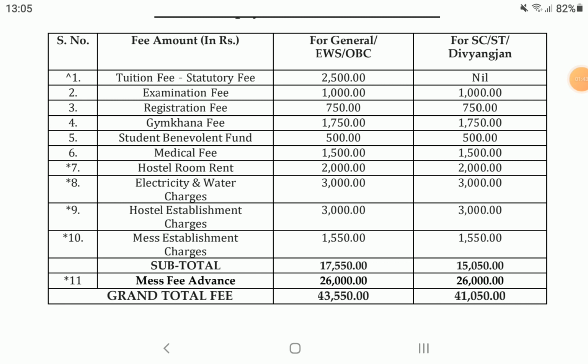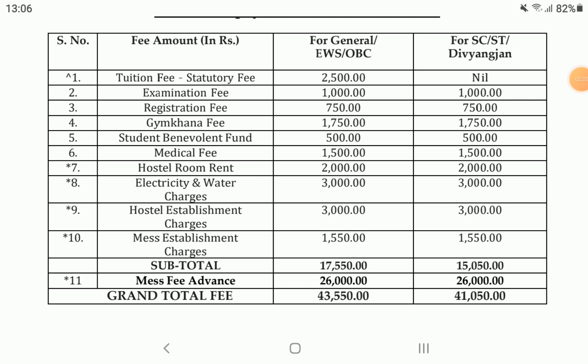Tuition fees for general, EWS, OBC category was 2500, and for SC, ST and Divyangjan category the tuition fees was nil, they do not have to pay any tuition fees. Now for examination fees you have to pay 1000 for general, EWS and OBC category students, and for SC, ST and Divyangjan students also you have to pay 1000.